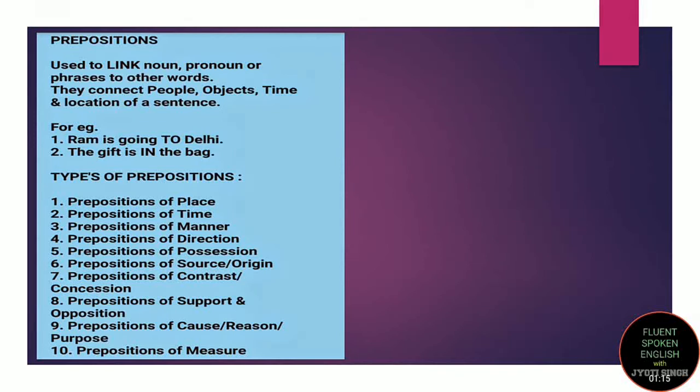We have identified somewhere around 10 prepositions, namely prepositions of place, prepositions of time, prepositions of manner, prepositions of direction, prepositions of possession, prepositions of source or origin, prepositions of contrast or concession, prepositions of support and opposition, prepositions of cause, reason or purpose, and the last one, prepositions of measure. Let's understand all these prepositions in detail along with their examples.